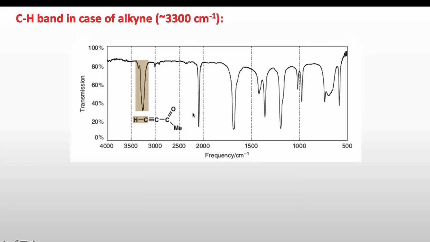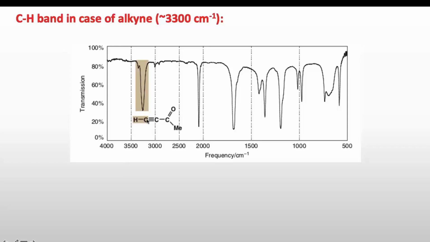Now what about the CH bond in alkyne or alkene? As we are moving from sp3 hybridization to sp2 or sp hybridization, this bond becomes stronger in case of sp or sp2 hybridization than sp3 hybridization, because the more the S character, the stronger the CH bond.